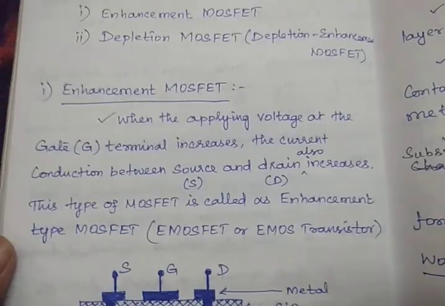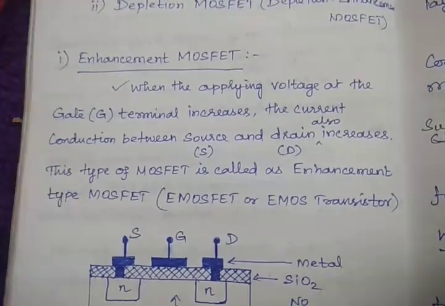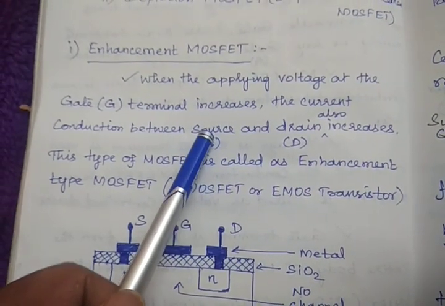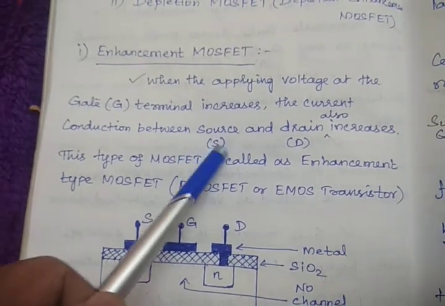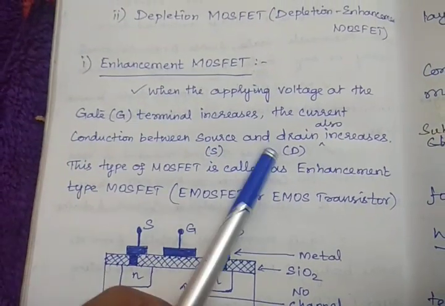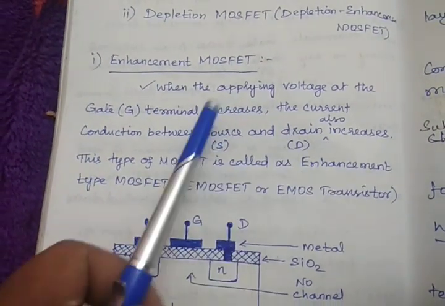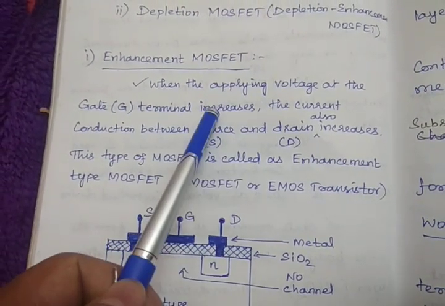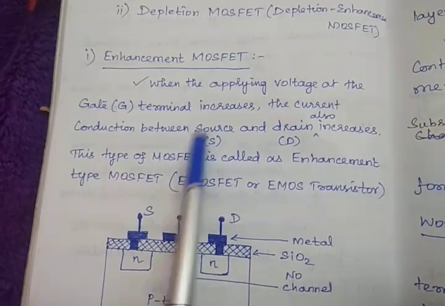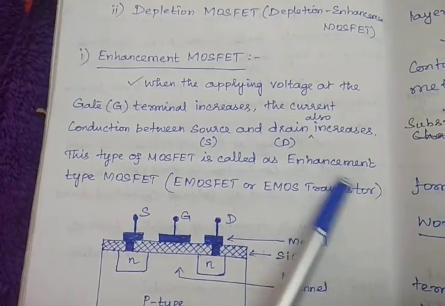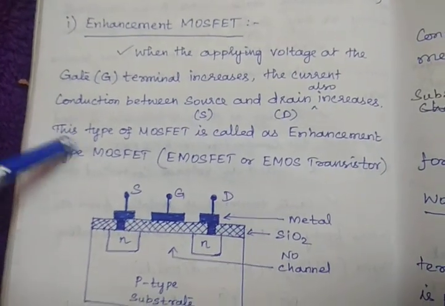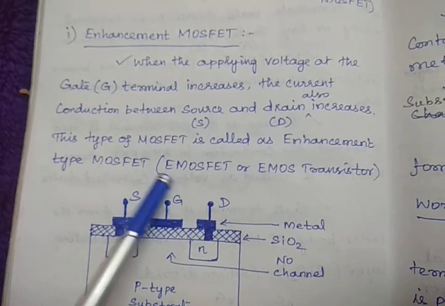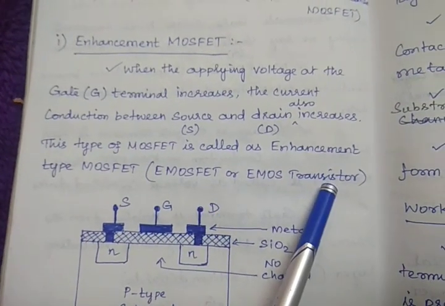Similarly here also, source is the common terminal, the ground between the gate and drain. This type of MOSFET is the enhancement type MOSFET, or eMOSFET, or eMOS transistor.